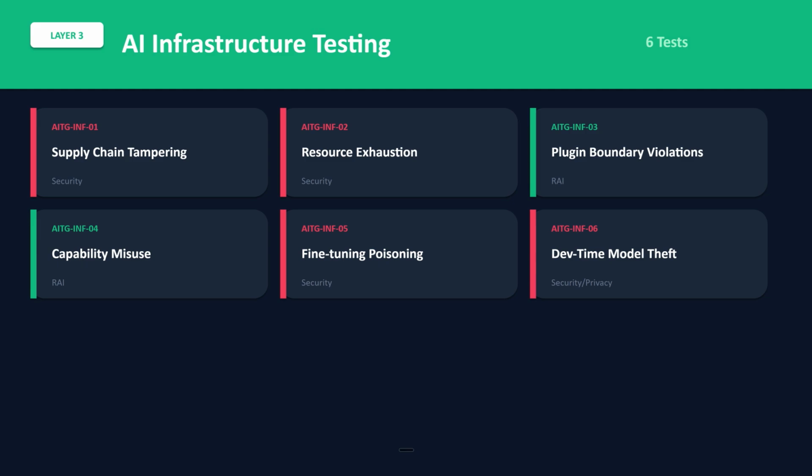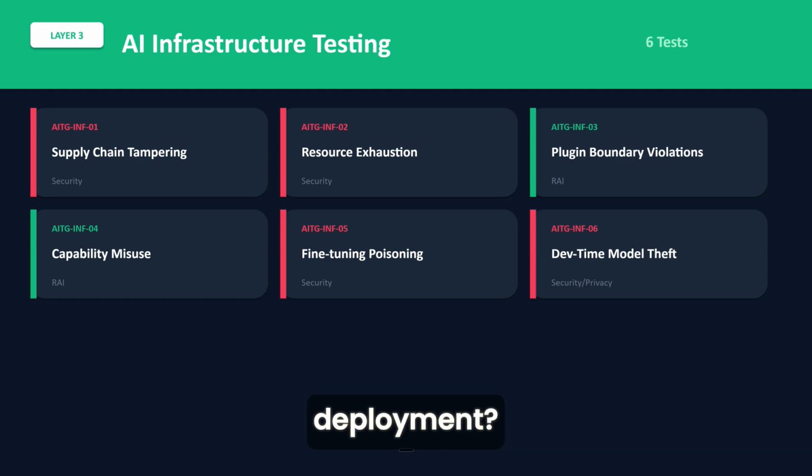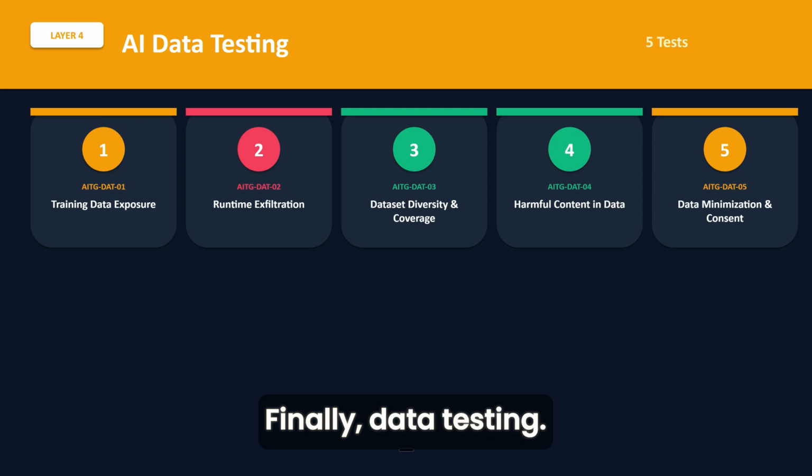Fine-tuning poisoning. If you fine-tune models, can that process be corrupted? And dev time model theft. Are your models protected during development and deployment? Finally, data testing. AI is fundamentally a data-driven technology, so this layer is critical.